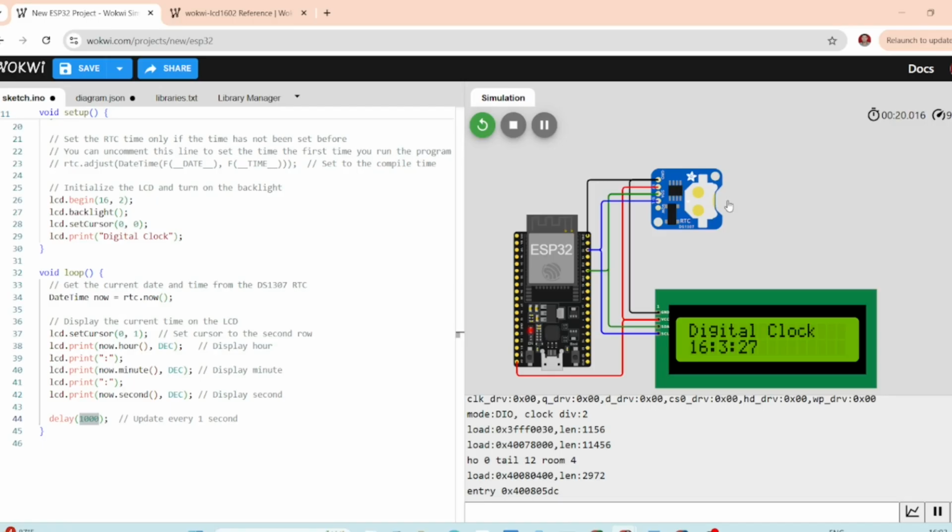And that's it. You have successfully created a digital clock using the ESP32, RTC module, and the LCD screen.